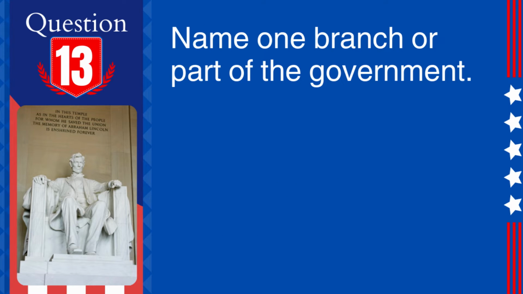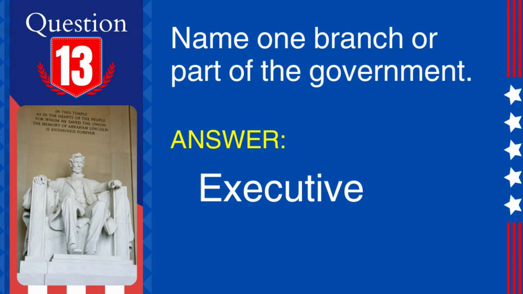13. Question. Name one branch or part of the government. Answer. Executive. Explanation. The U.S. government is divided into 3 branches: legislative, Congress; executive, headed by the President; and judicial, Supreme Court and lower courts.